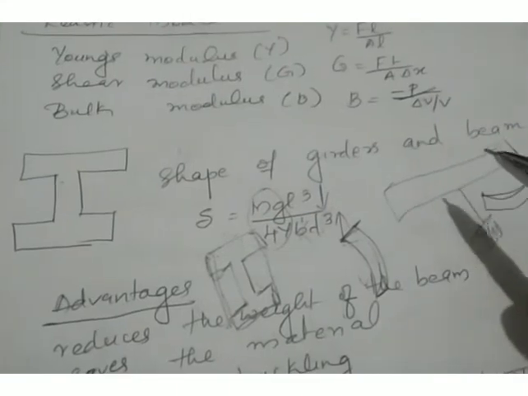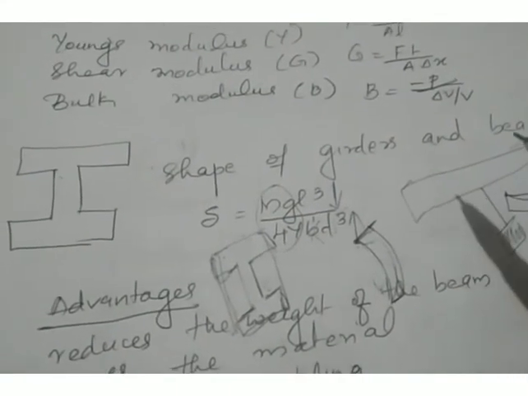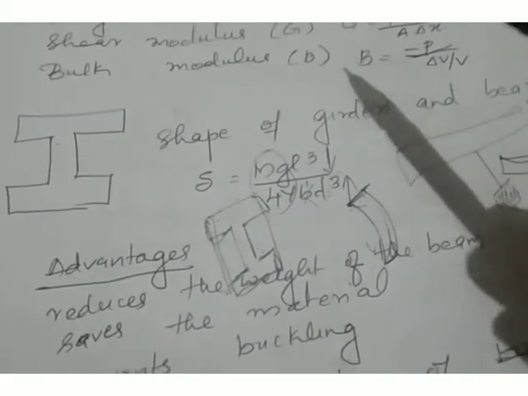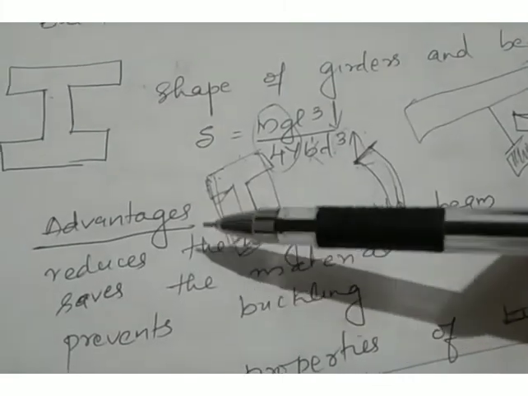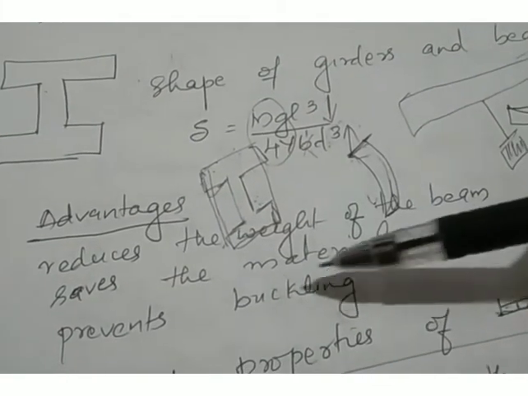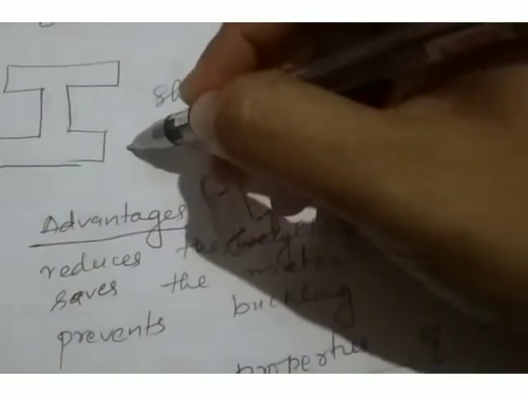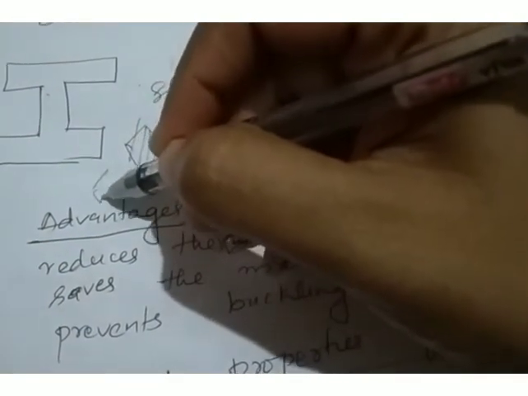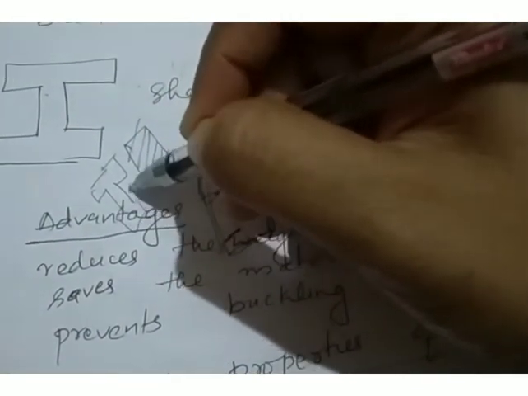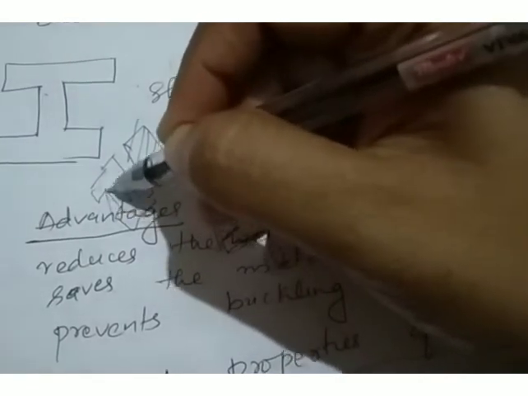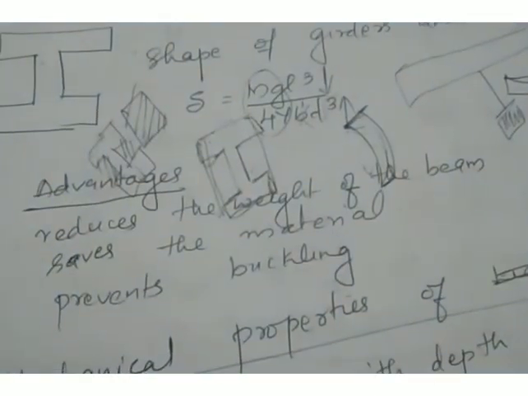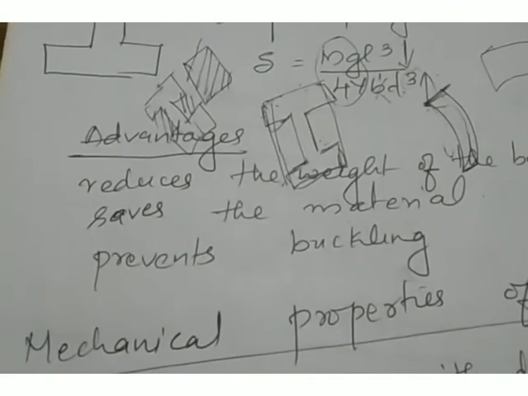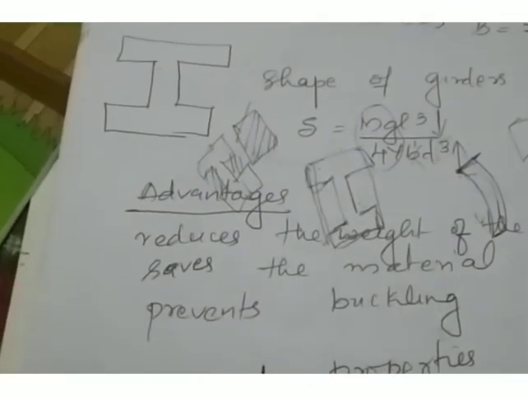So the shape of the girders and beams is usually an I shape. This reduces buckling and increases the strength of the beam. Many advantages are there. It reduces the weight of the beam and it saves the material, because if we take a beam like this, we need to use material for this whole portion. But if we take a beam like this, the material used for the construction of this portion can be saved, isn't it? So it prevents buckling, it reduces the weight of the beam, and it saves the material. These are some of the advantages of the beam.